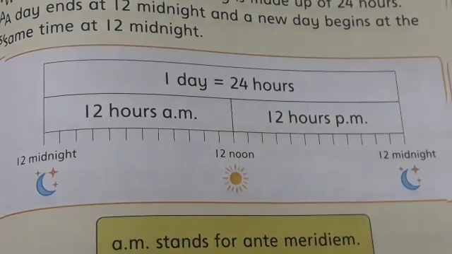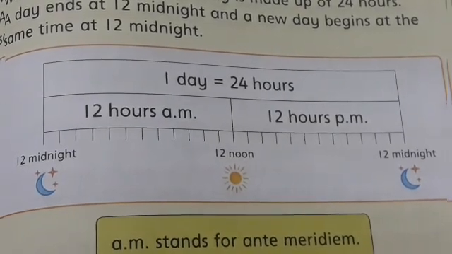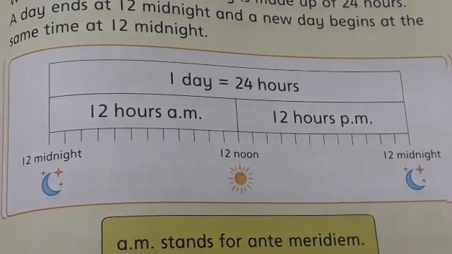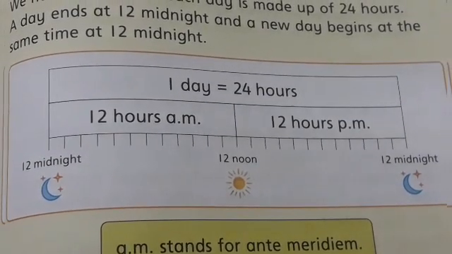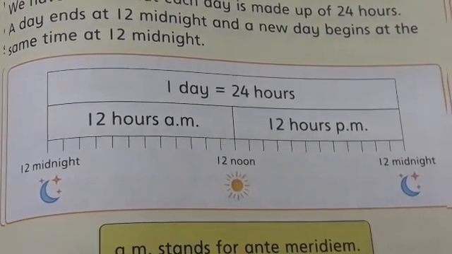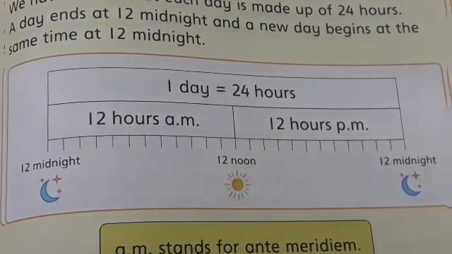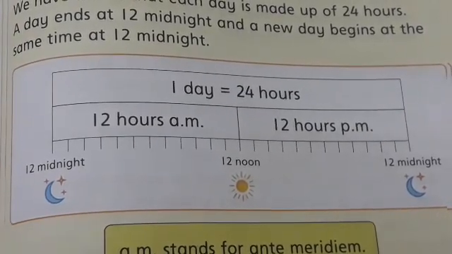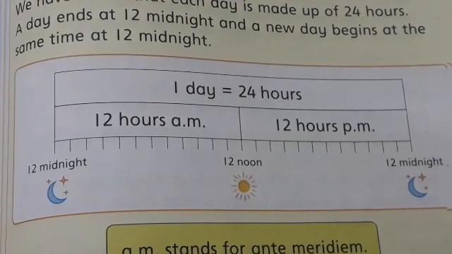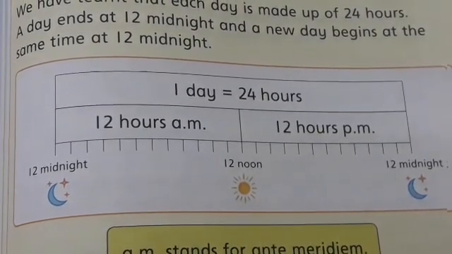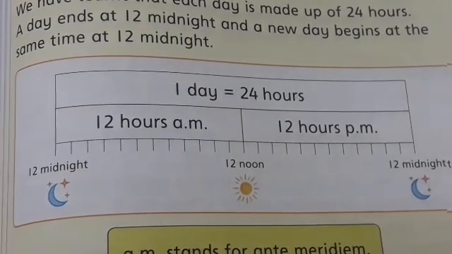Okay, and 12 noon is the middle of the day, and then at 12 midnight the day is completed. From 12 midnight to 12 noon there are 12 hours, and that time is AM. And after 12 noon to 12 midnight there are again 12 hours, but that time is called PM.